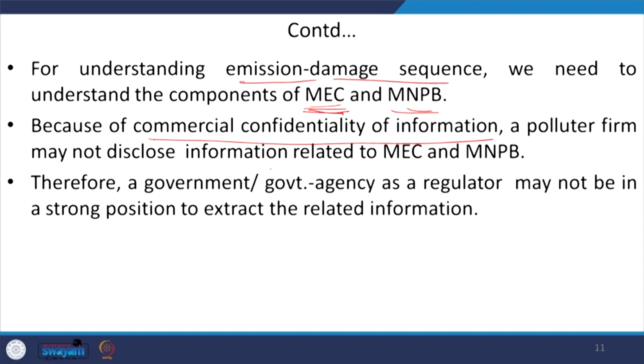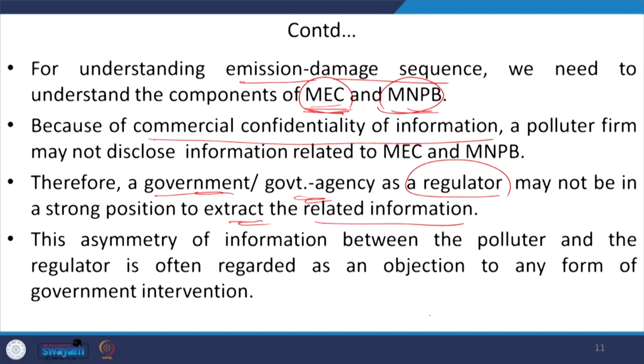Because there is a problem of getting information about the MEC and marginal net private benefit, it is sometimes argued that when the government or any government agency acts as a regulator, let us say for regulating the pollution itself, they may not be in a very strong position to extract the related information on the MEC and marginal net private benefit.